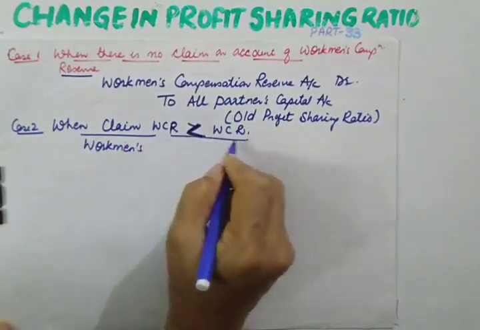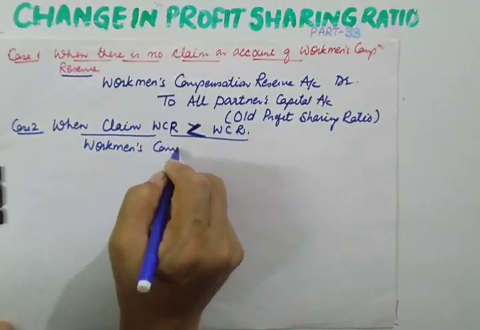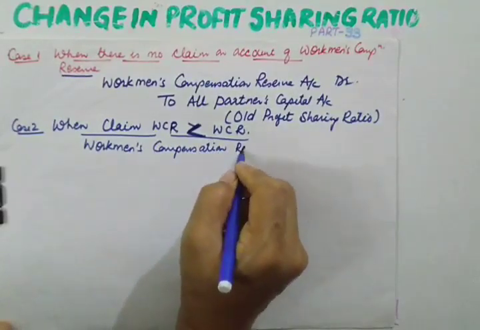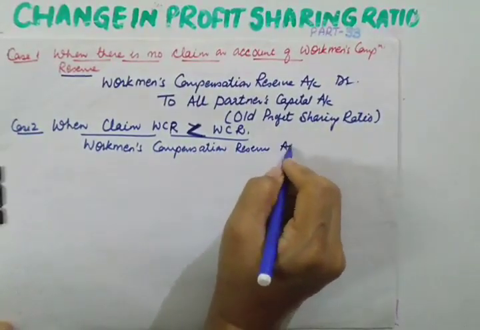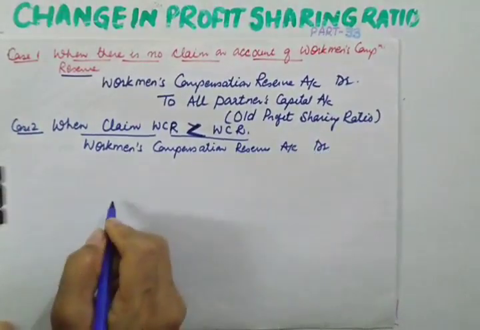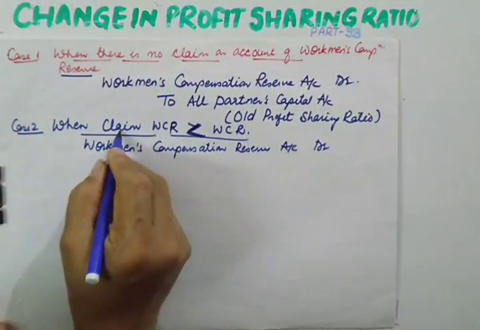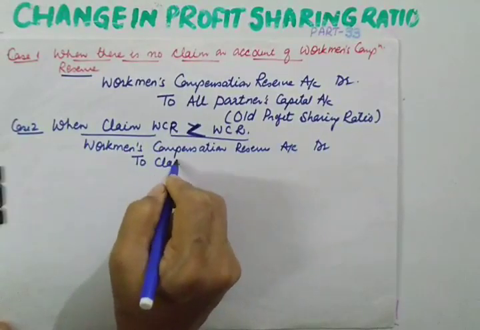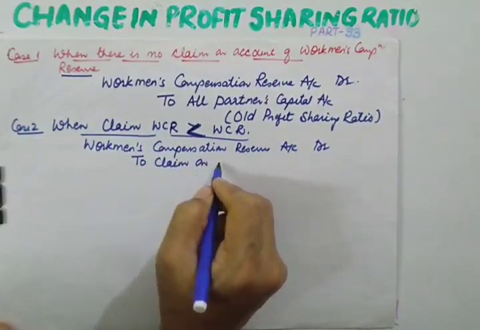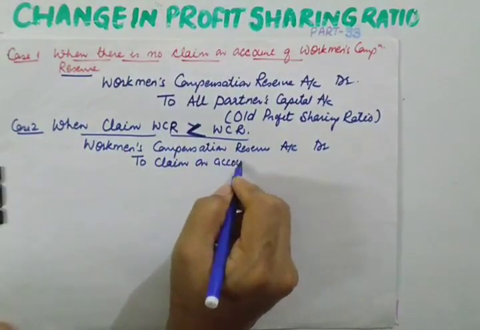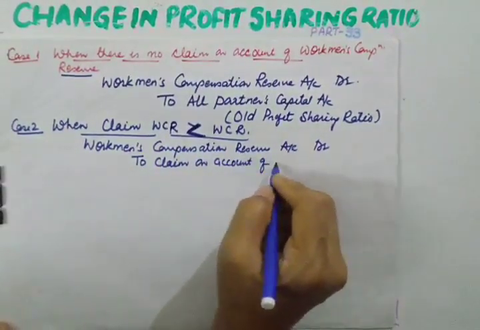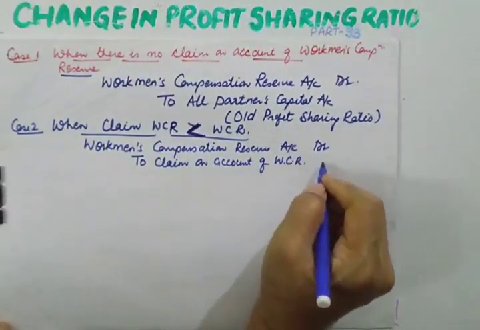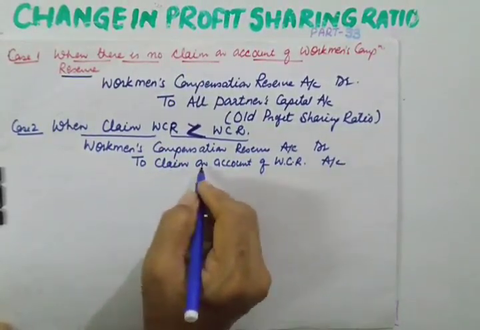We have to distribute it. So workman's compensation reserve account debit. Yes, but first of all, we'll meet this claim. It's a liability, claim on account of workman compensation reserve account. It's a liability being created.